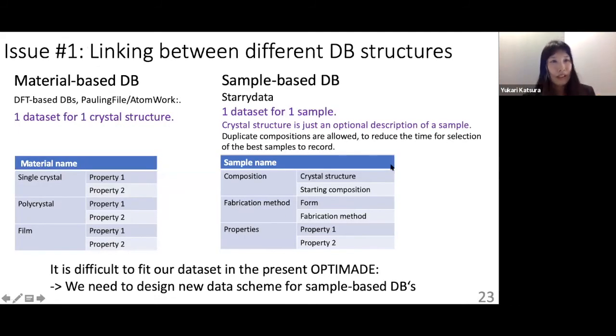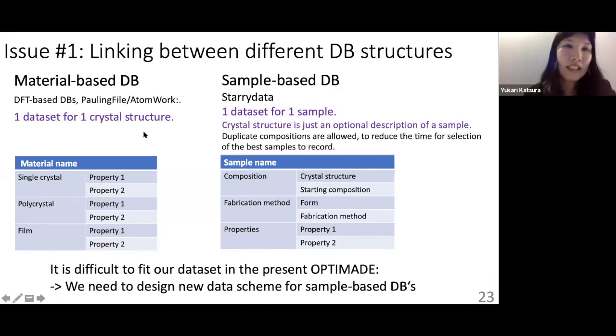There are 2 big issues to link, to use the Optimate API with Starrydata. The first issue is to link between the different database structures.